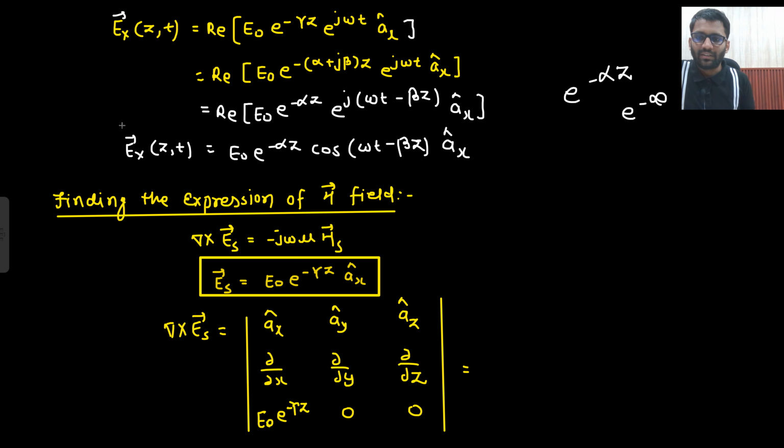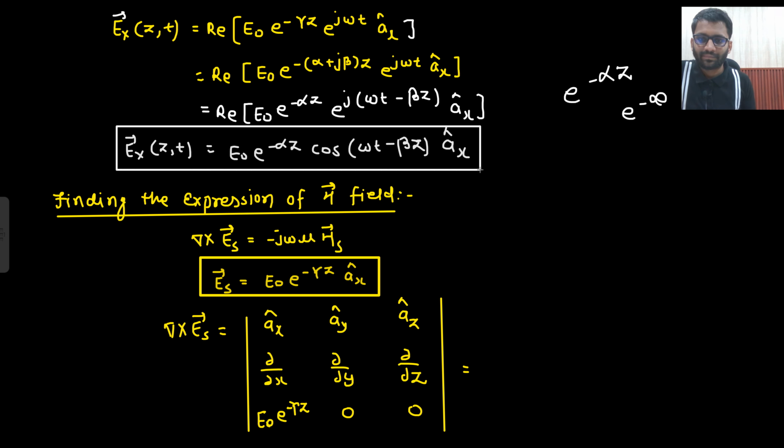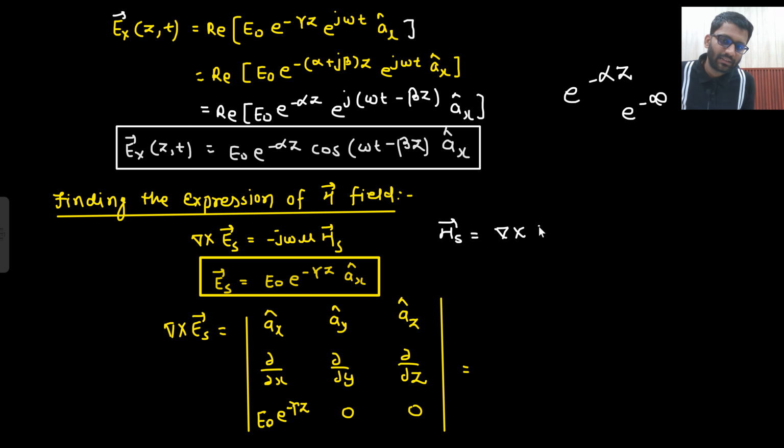So this is your EZT expression you are getting. Now I need to get the expression of the H field as well, the magnetic field. So first I will get the expression of HS. First I will solve in phasor form only. So HS will be equal to del cross ES divided by, from here, j omega mu, with a negative sign.